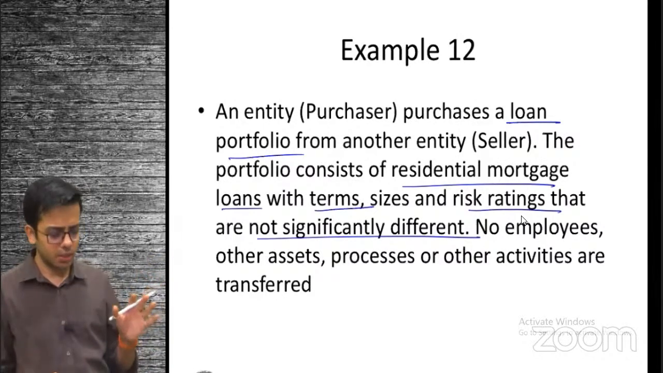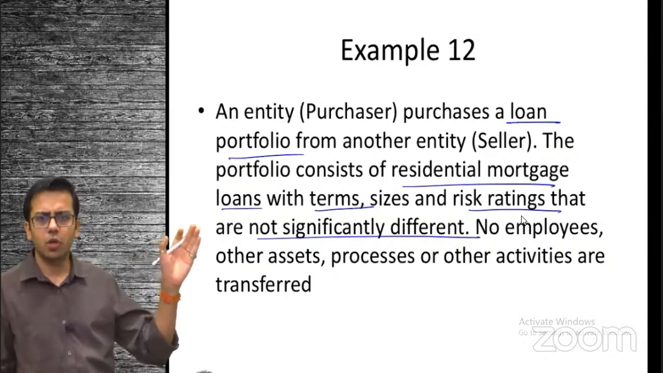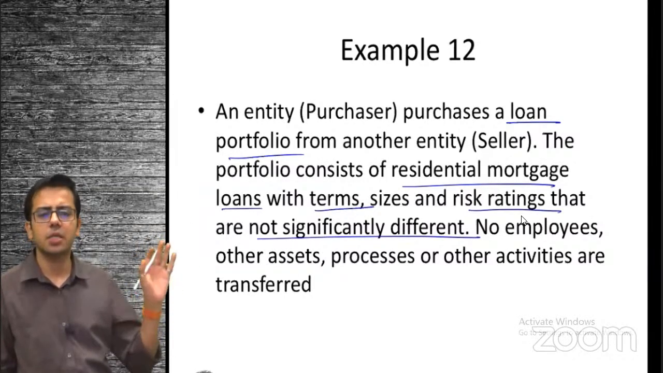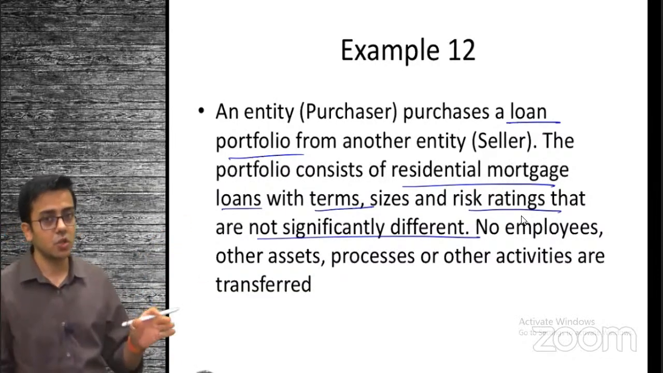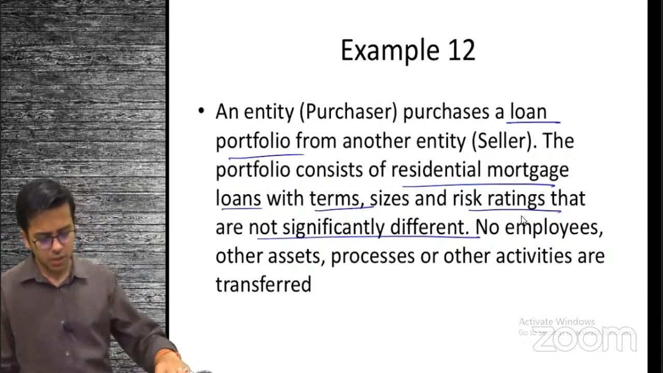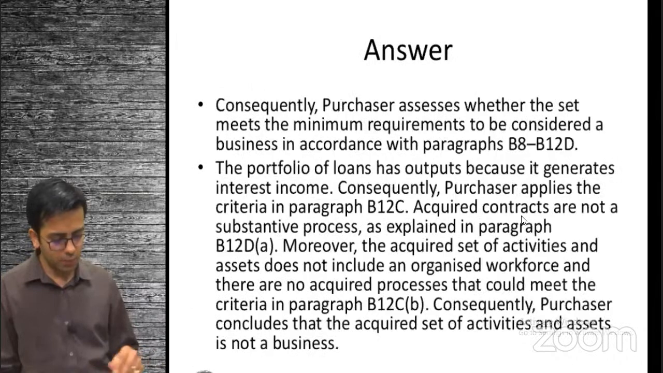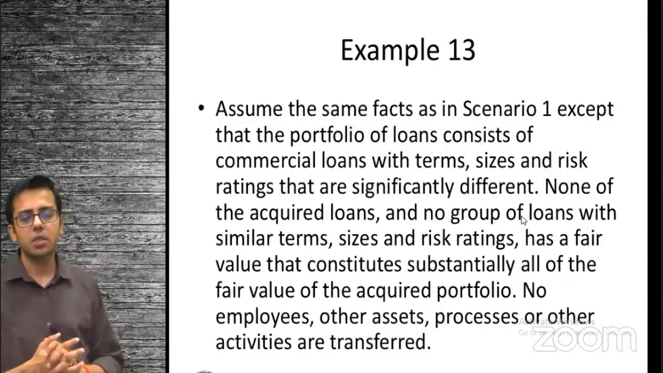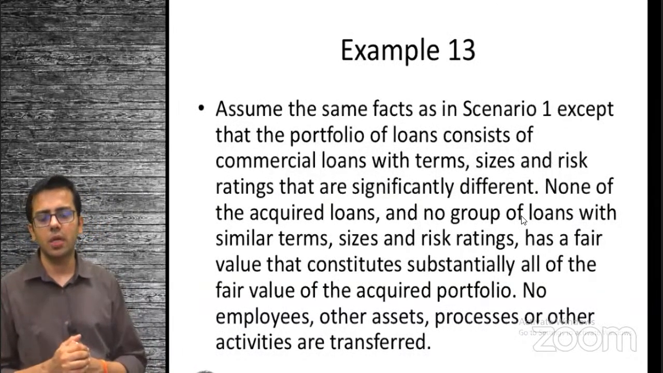So I can see there are similar identified assets. There are no employees, no other assets. What I feel is that substantially what you have paid is for these similar identified assets. We are going to consider it as passing the concentration test. This is not a business. So I hope it is clear. This is just to give you an idea. There are more examples. You can go through example number 13, and example number 14 talks about similar aspects. This was the definition amendment in Indian Accounting Standard 103.